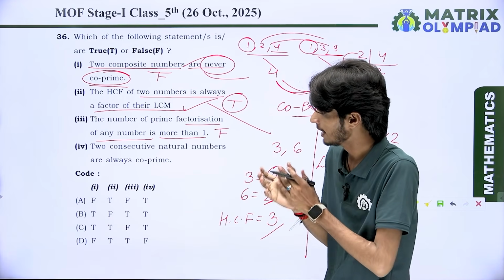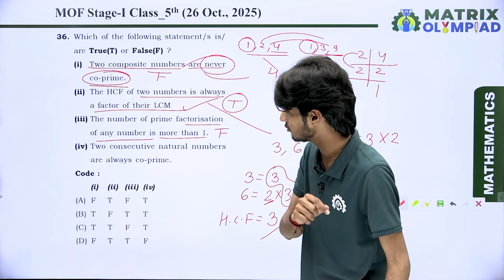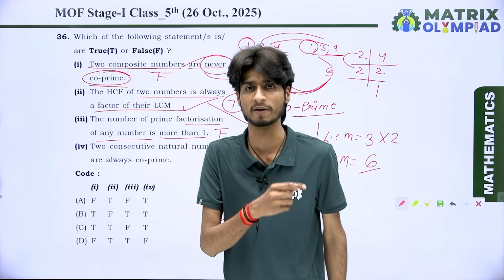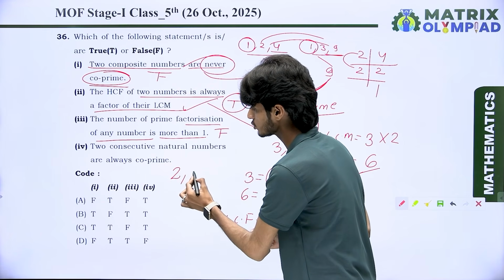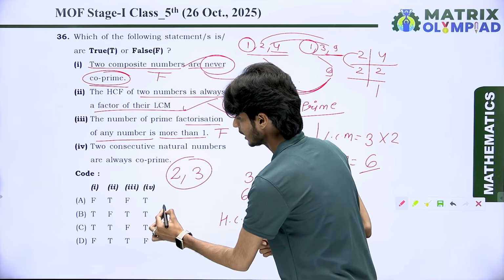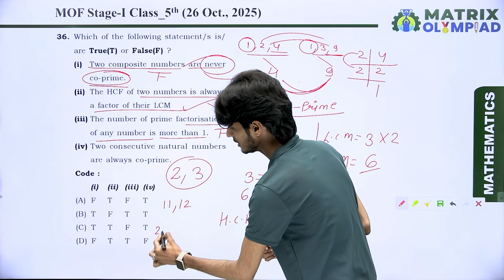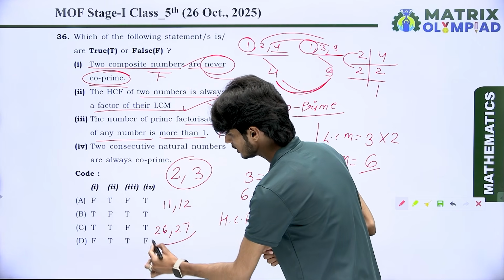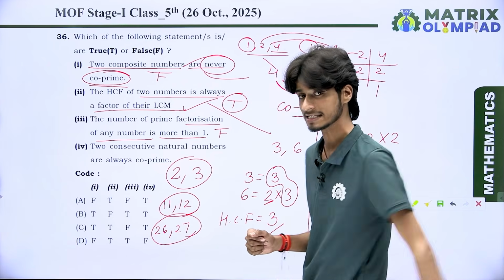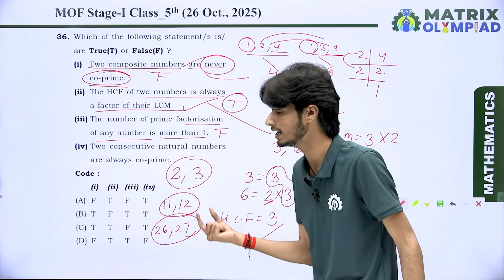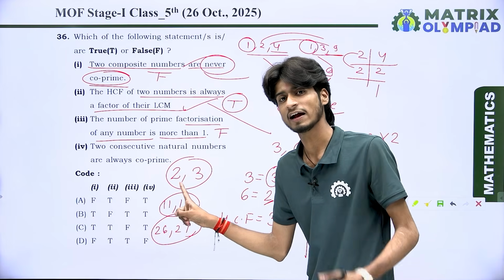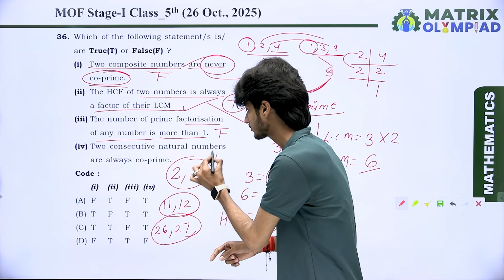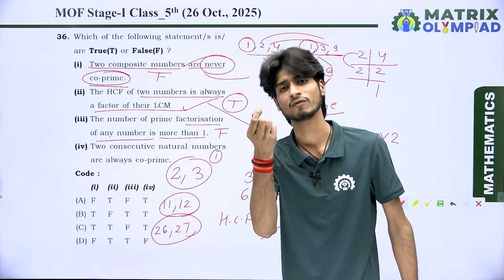Got it? Next, we are having: 2 consecutive natural numbers are always co-prime. Look at here. Whenever we take 2 consecutive natural numbers like 2 and 3, 11 and 12, 26 and 27, then what does it say? It says we are having only 1 as a common factor. The common factor in 2 and 3 is only 1, because they are both divisible by 1 only.